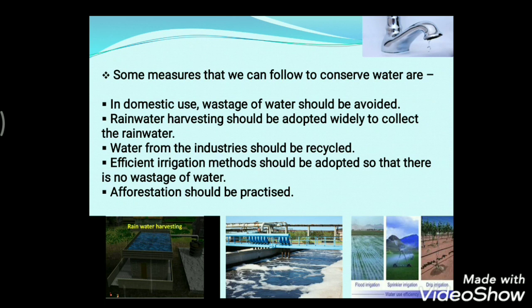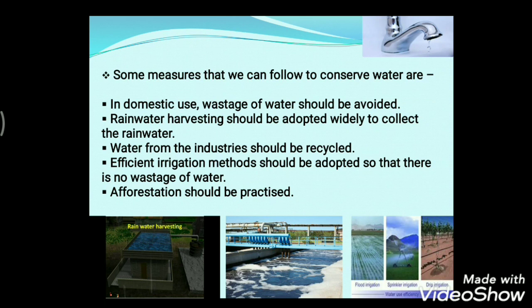Another we have is sprinklers. I guess you have seen sprinklers used in golf courses and stadiums. Even in the tea gardens this sprinkler system is used. It goes like a shower, so it not only provides water to the plants, it also cleans the plants from the dust. So this sprinkler method is also useful.